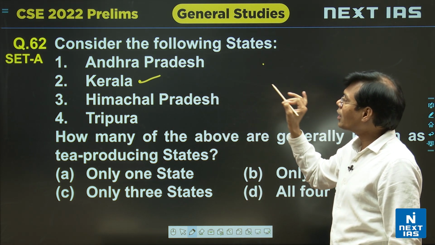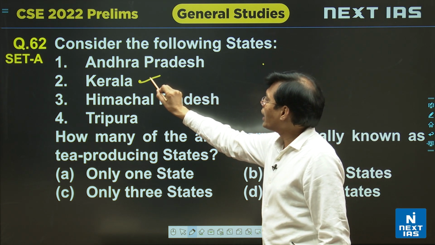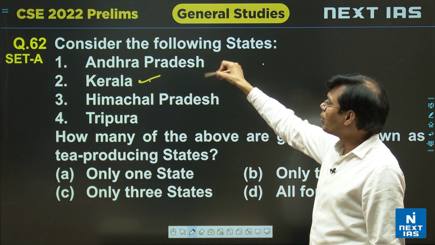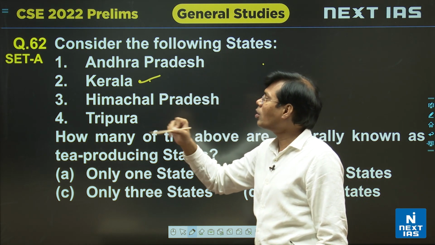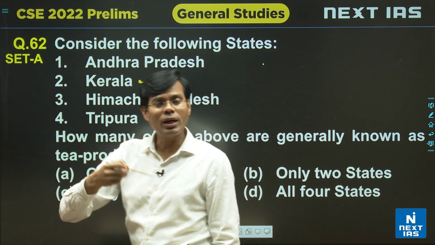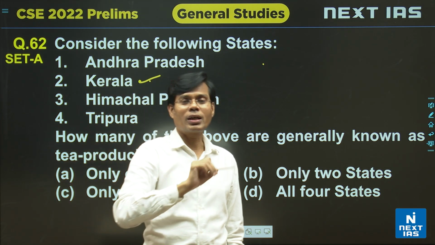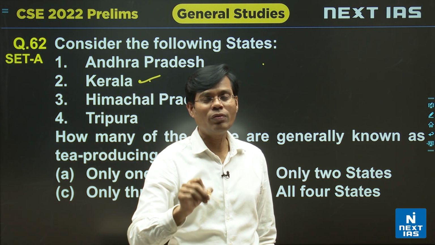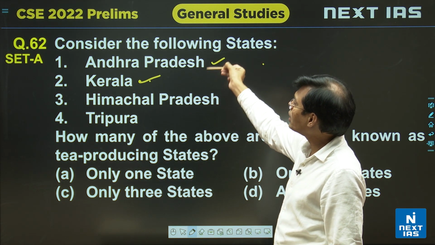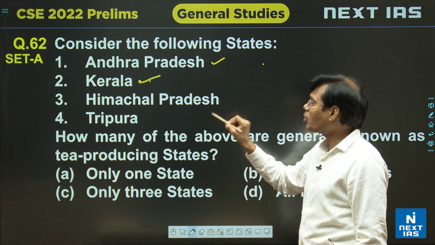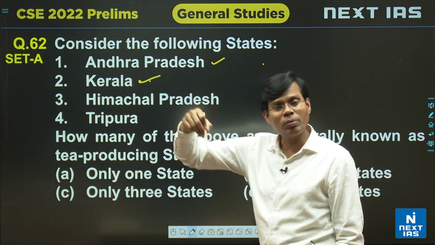But South India is also known for Kerala, or the Tamil Nadu region, or Andhra, or the surrounding area. In NCERT also, once you go through it, NCERT is our indispensable book, and NCERT has shown that in geography we can't neglect that portion. Andhra is also mentioned as a South Indian state, and even Tripura, along with Assam, both are plain kind of areas.